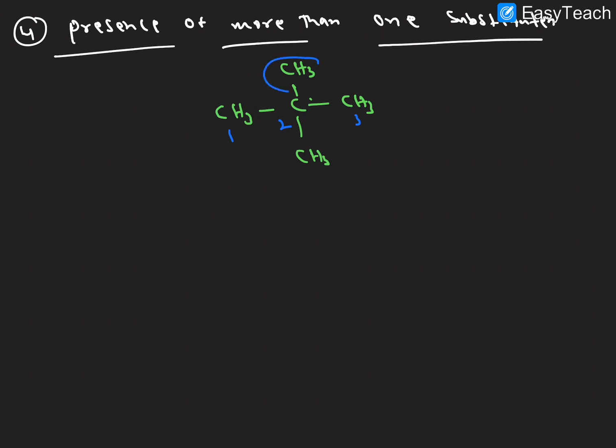So here 2 functional groups are present on the same carbon and on different carbons also. We want to use some prefix words.